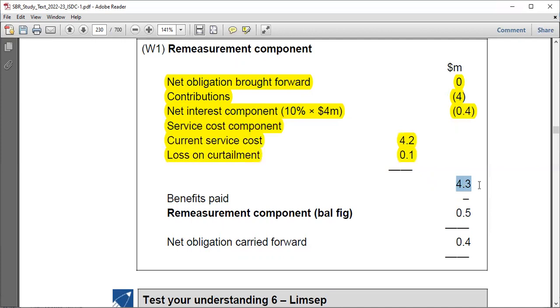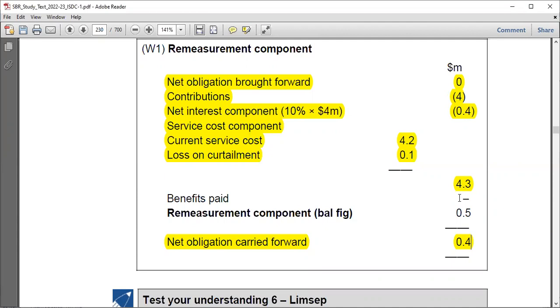All right, after having done that, we have the benefits paid, which we said have no impact here. And so you'd have your carrying amount. So you compare to the net obligation at the end, which was the figure that was given. Comparing this figure and this figure, 4.4 minus 4.3, it's negative 0.1.